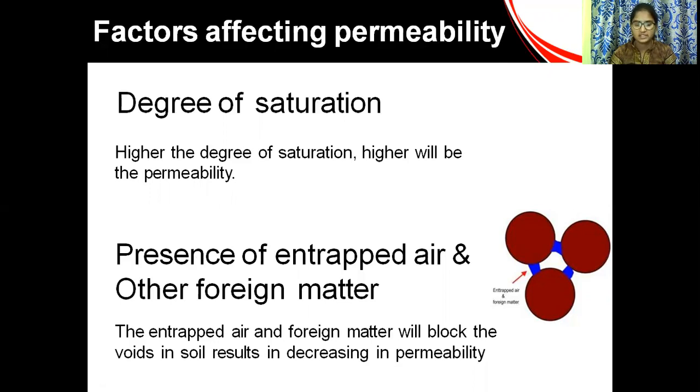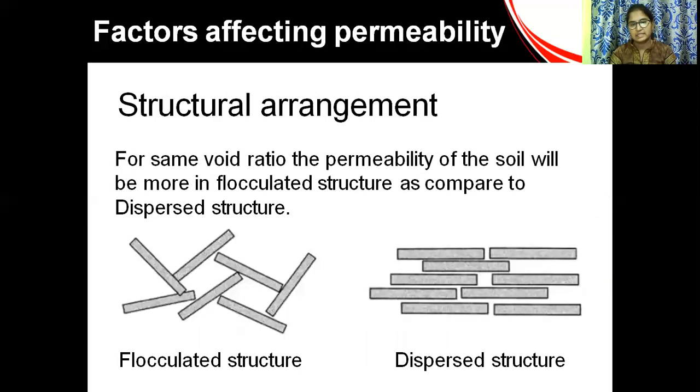Entrapped air and gases in the voids obstruct the flow of water and cause a reduction in permeability. They obstruct the voids, reducing the flow of water and decreasing the permeability. As far as possible, the sample should be fully saturated before the permeability test.